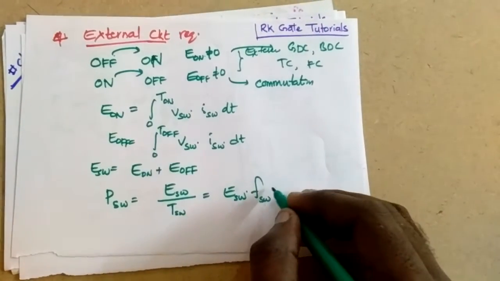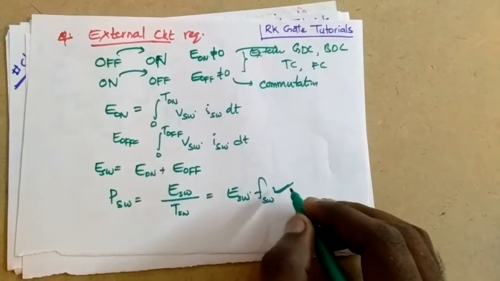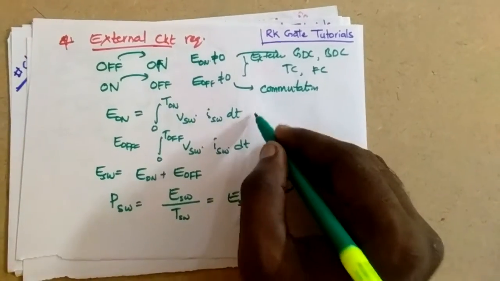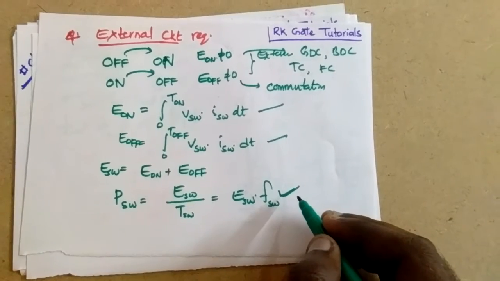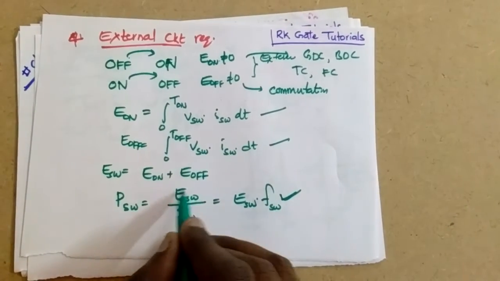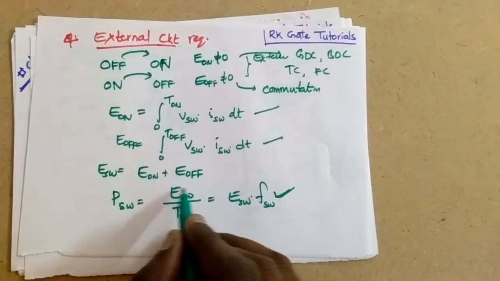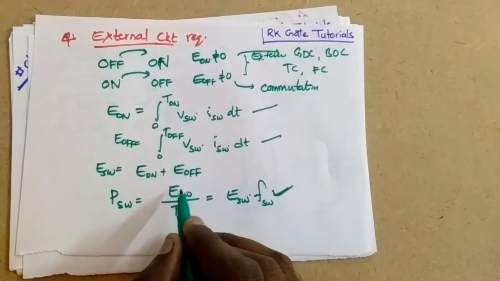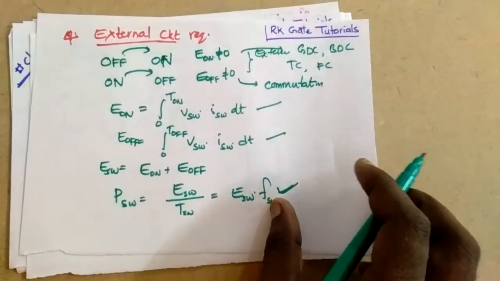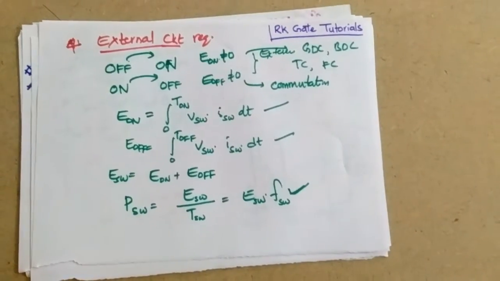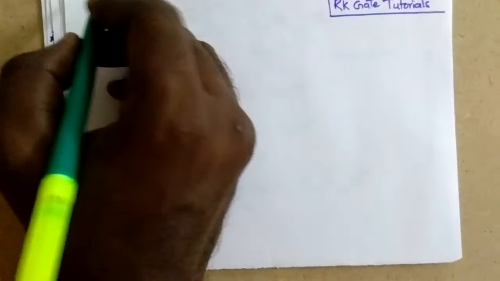This formula is most important. This formula and this formula and this formula are most important in solving the numericals, so make a note of this. Here E switch is nothing but the energy spent for turning on and off the switch, and T is the time period of the switch. I hope you understood.